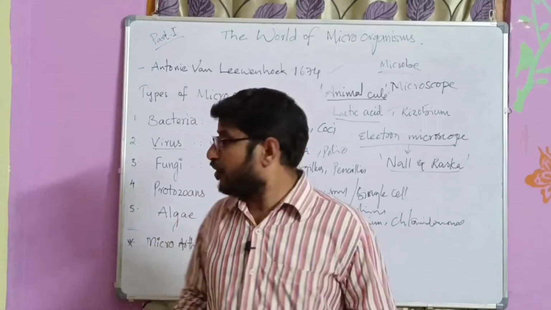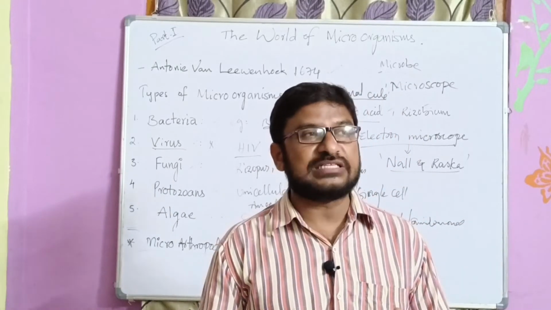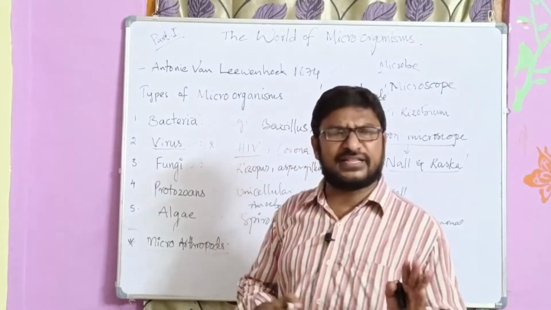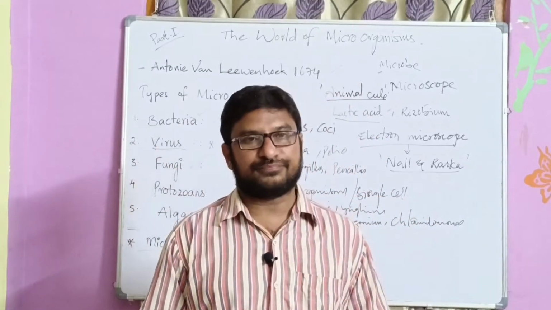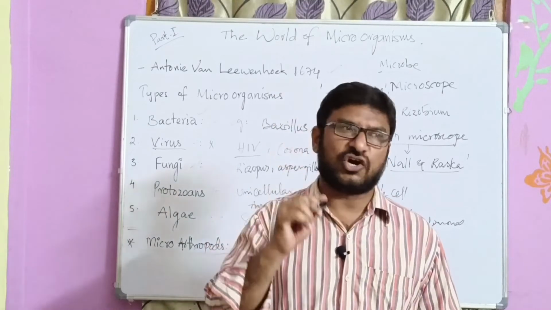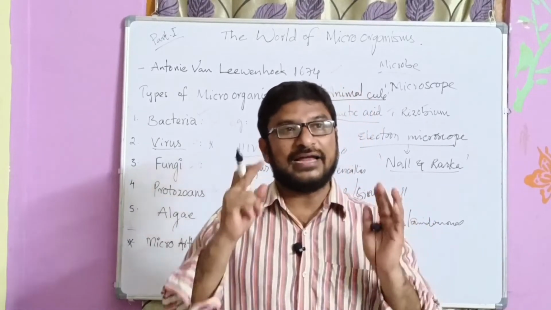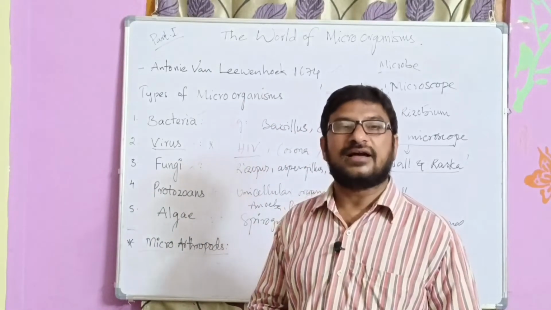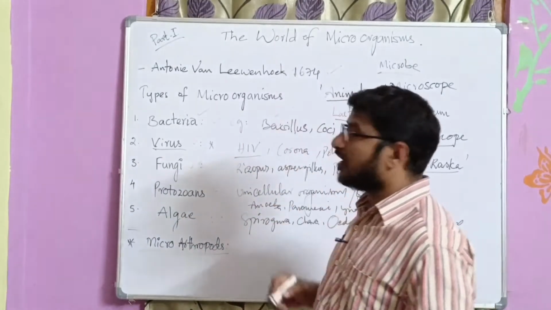And when we talk about microarthropods, they are bigger than bacteria. The size of microarthropods is bigger than bacteria, but they are still considered microarthropods, meaning they are very, very small and joint-legged, like scabies, itch mite, and eyelash mites. These are examples of microarthropods, right? So in this video, I think I have to add one more point about bacteria.